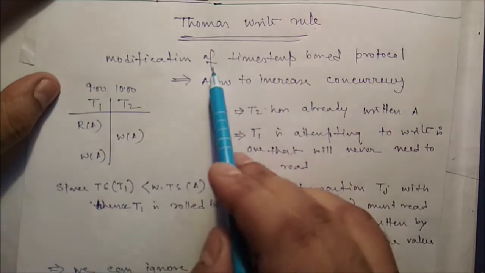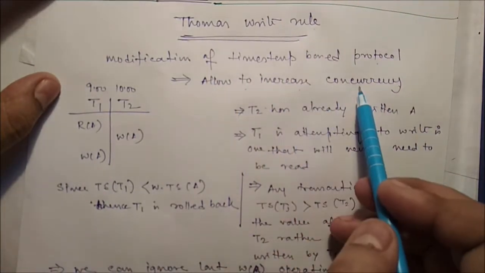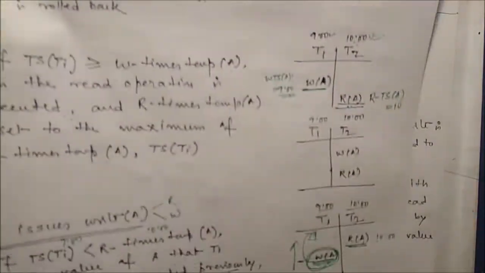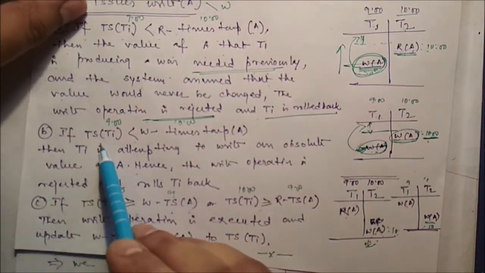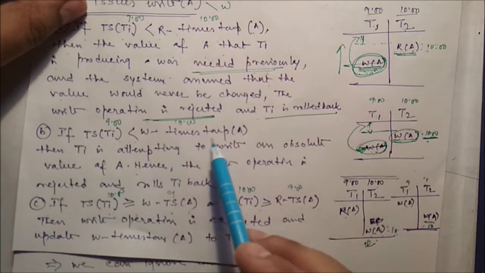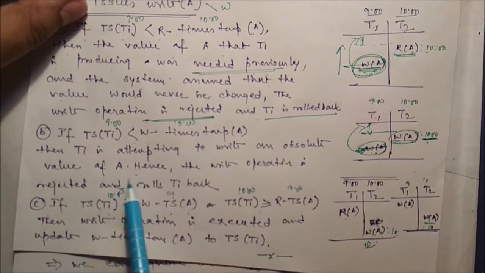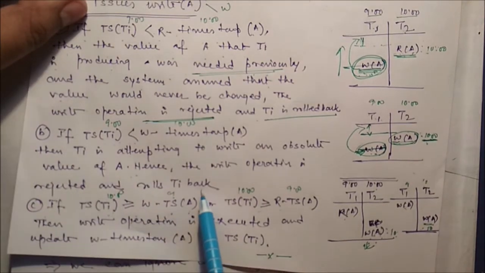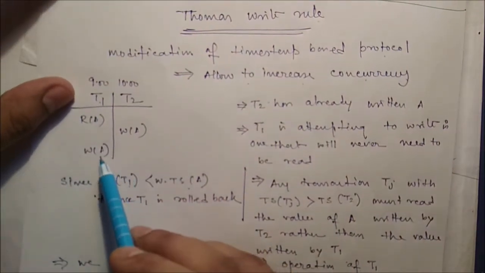Now it is a modification of the timestamp based protocol. It allows to increase concurrency. Now we have seen the timestamp ordering protocol. In this particular timestamp ordering protocol, if this condition is true, if TS(Ti) is less than W-timestamp(A), then Ti is attempting to write an obsolete value of A, hence the write operation is rejected and Ti is rolled back. So you can see here T1 is attempting to write the variable A.